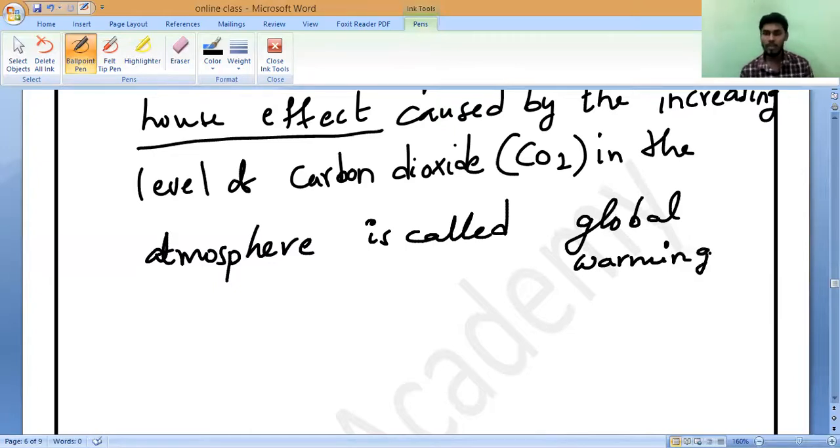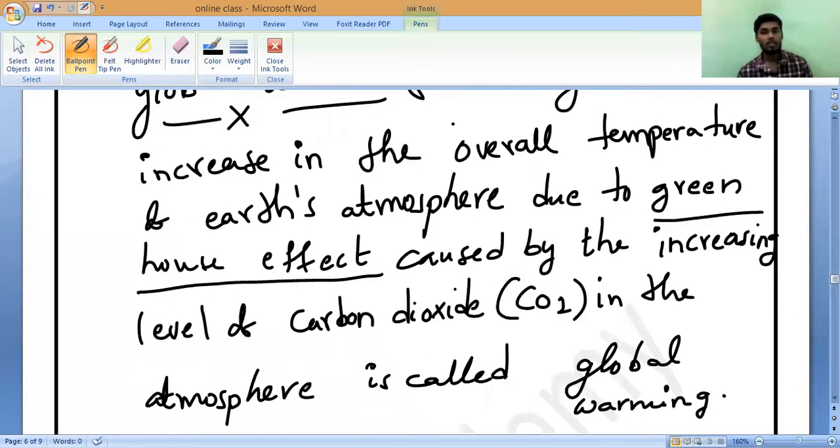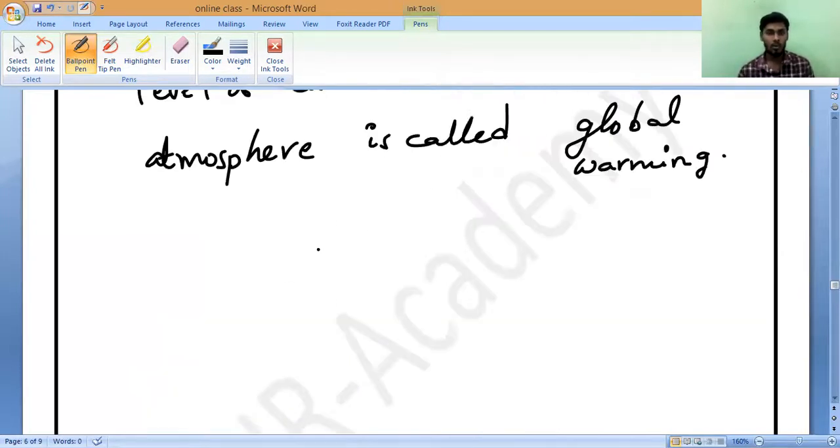So global warming is not good for us. Is it good or bad? Global warming is bad for us. It is not a good thing for us to sustain on this earth. But the greenhouse effect is needed. So that is what you should know, so you do not get confused. What is greenhouse effect?